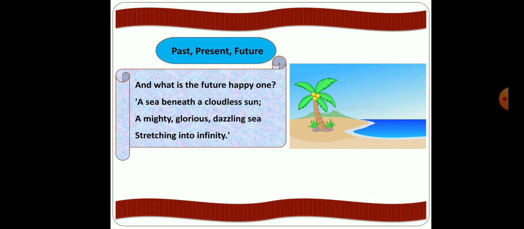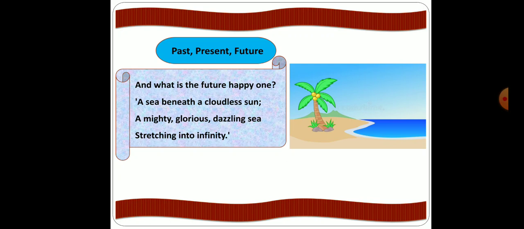So the child does not want that kind of future. The child wants a future that is cloudless. There should be no sadness. It wants its future bright, very sunny all around. So it is looking forward to a future that is very bright.